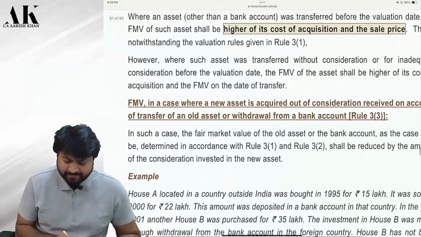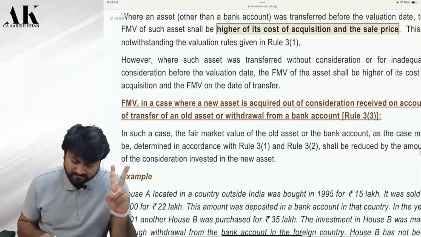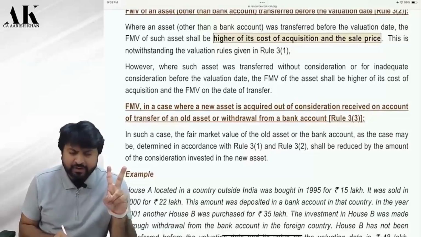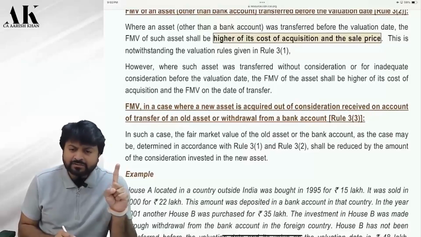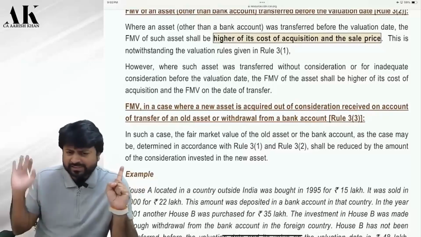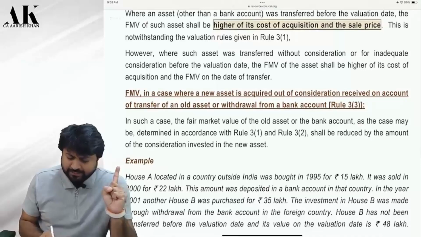The fair market value in case where the new asset, meaning the second asset, building 2, is acquired out of consideration received on account of transfer of old asset, building 1, or from withdrawal of a bank account which was chargeable to tax earlier.